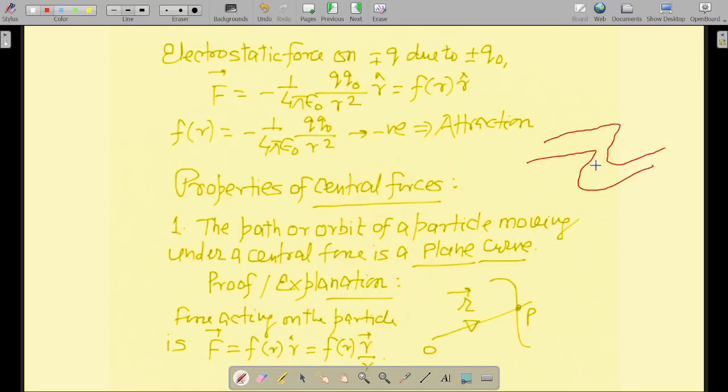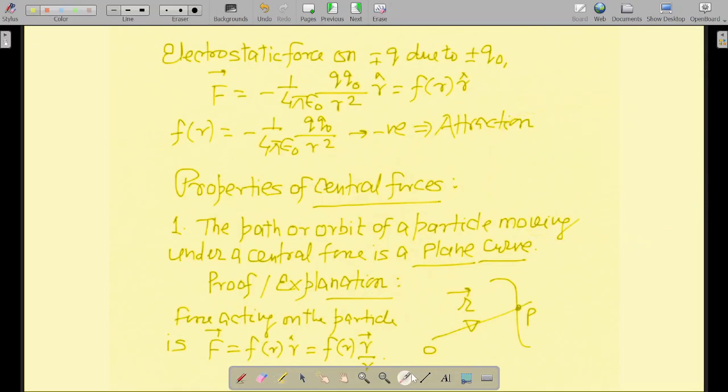If you take a curve of this kind, in this particular curve, if this is going below the screen of laptop, this particular part is on the screen of laptop, and this is coming in front of the screen of laptop. Okay, so let me mark with different colors. This is suppose behind the screen of laptop. This particular part marked with red color is suppose on the screen of laptop, and this particular part marked with yellow color is in front of the screen of laptop. Then what will happen? This particular curve is a 3D curve, three dimensional curve. Okay, it is not a 2D curve.